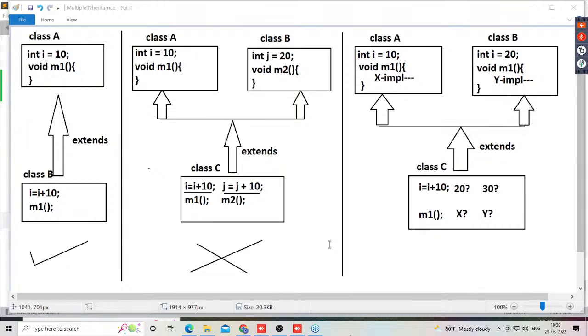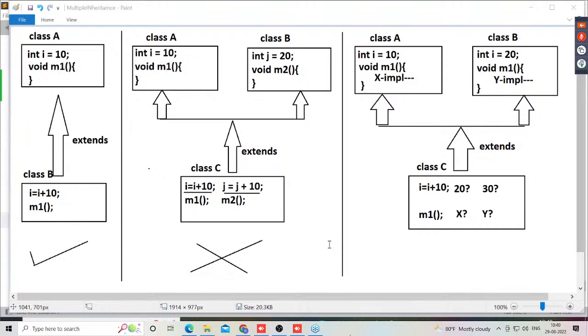Multiple inheritance is a confusion oriented feature in Java. So Java doesn't provide any solution for this confusion. In other programming languages, we have a solution. What is the solution available there? If you take Python, for example, or maybe C++, there is a concept like virtual functions. Through virtual functions, they are able to resolve that multiple inheritance conflict.